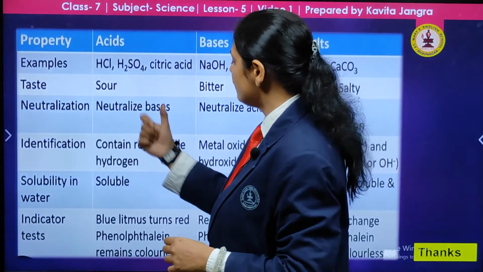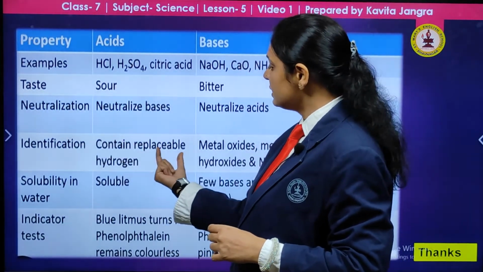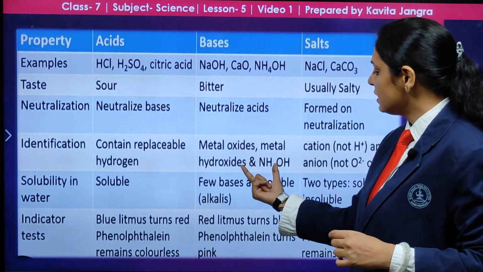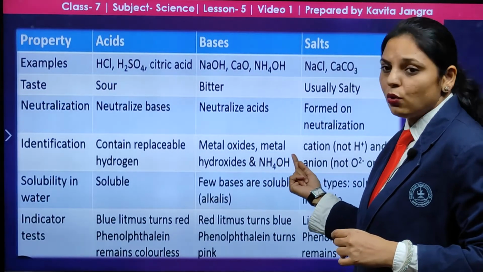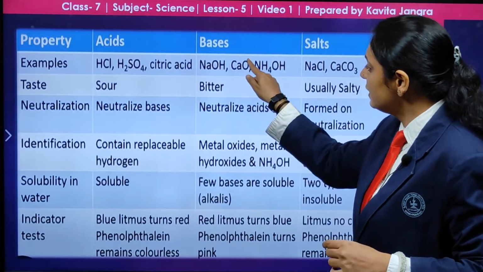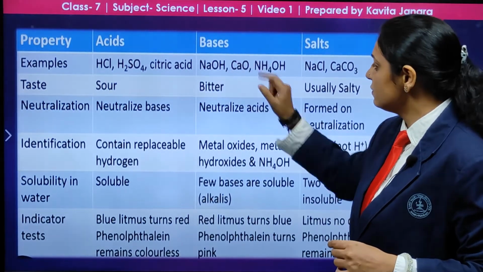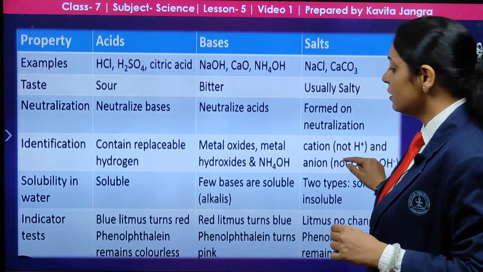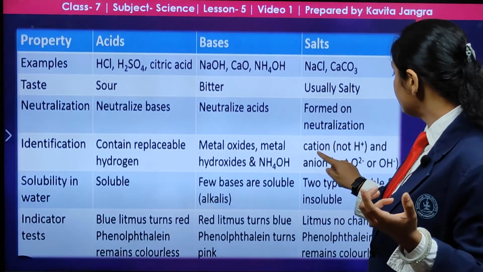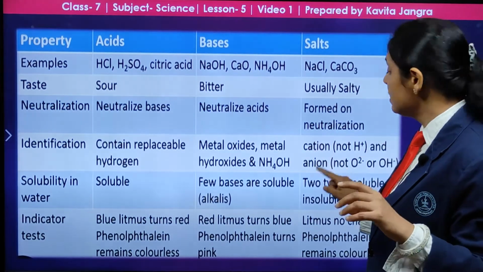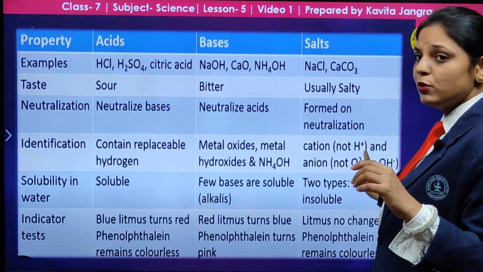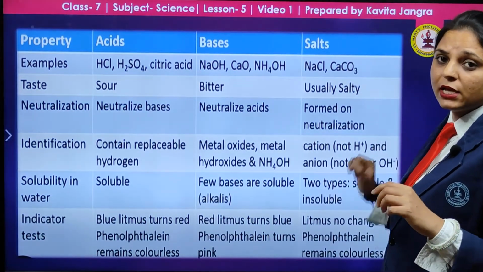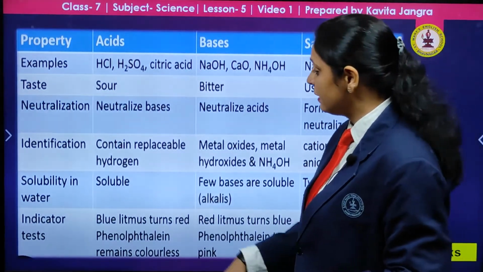What is the identification of an acid? As I told, it contains replaceable hydrogen, that is H positive. And for a base, it is a metal oxide, metal hydroxide or NH4OH, that means they have the oxide in it or OH negative. So this is the identification of a base. And in case of salts, how will you know this is a salt? They have cations and anions. What does that mean? The cations will not have H positive and the anions will not have O2 negative or OH negative. These are not present in salts. This we will study in detail again.